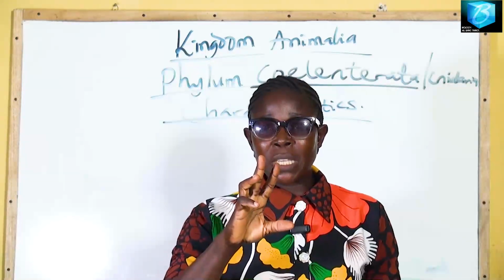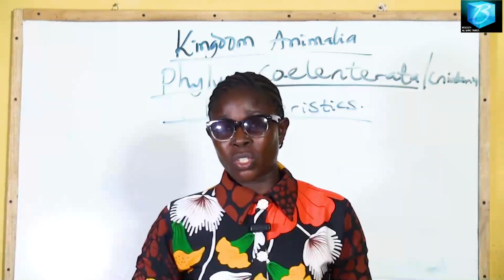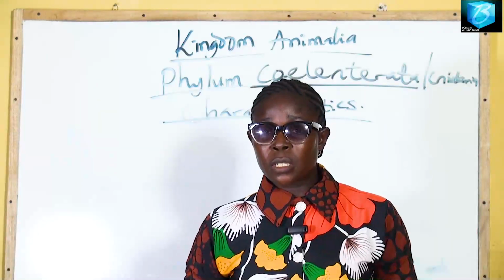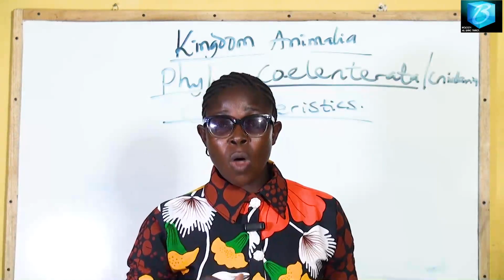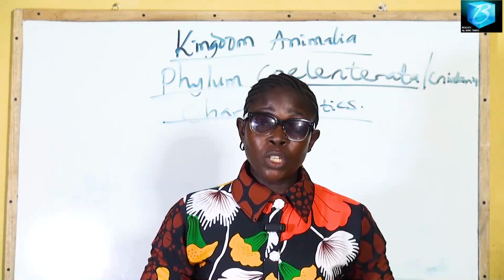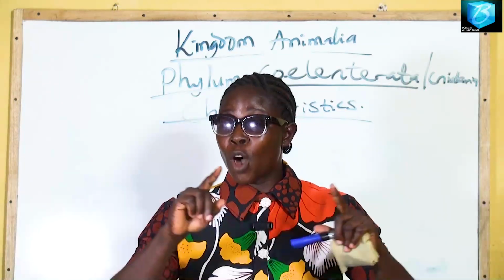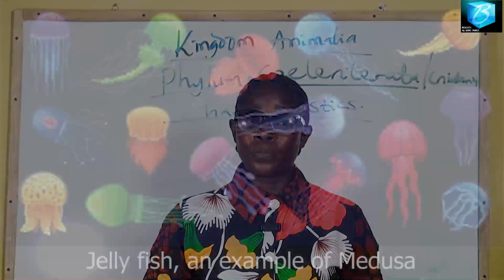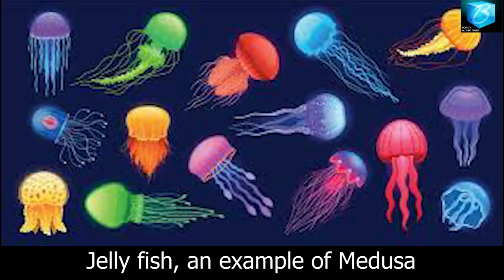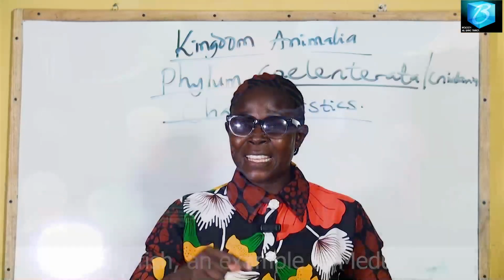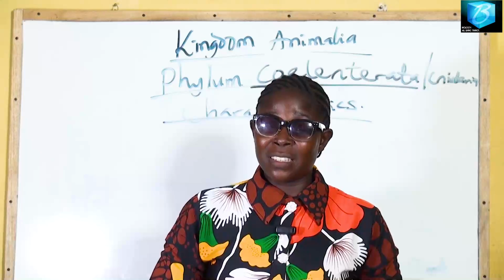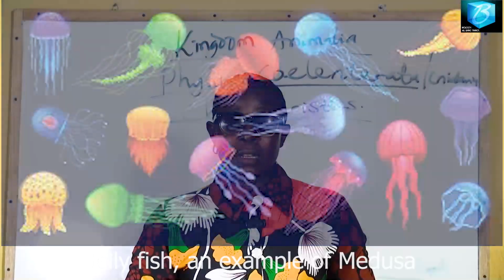Organisms in this phylum have 2 body structures. Number 1 is called the medusa, and the second one is the polyp. Coelenterates that are medusa have an umbrella-like structure. That is, they look like an umbrella. An example of that is the jellyfish.